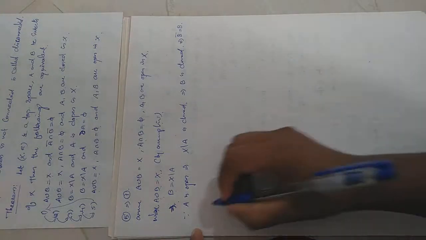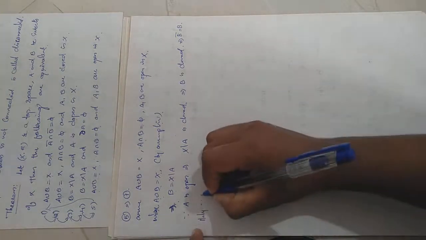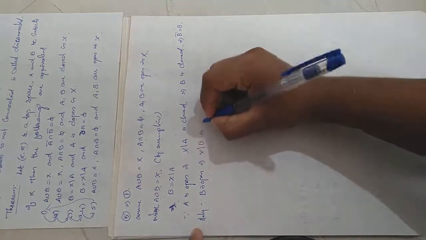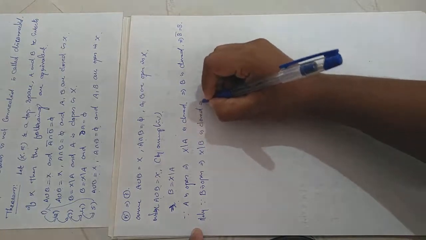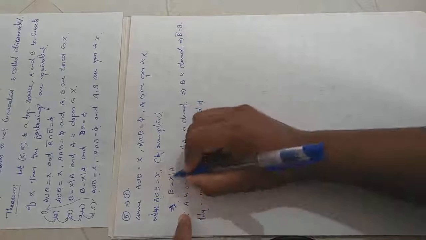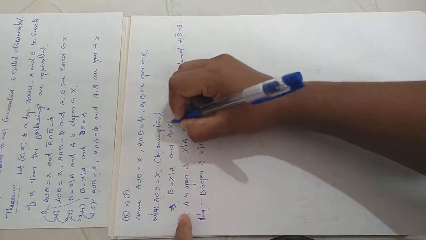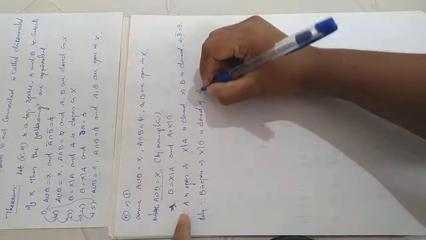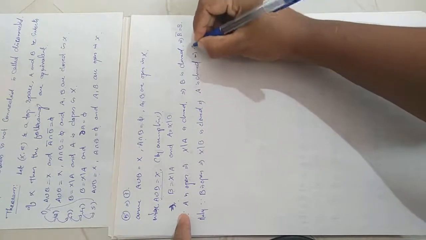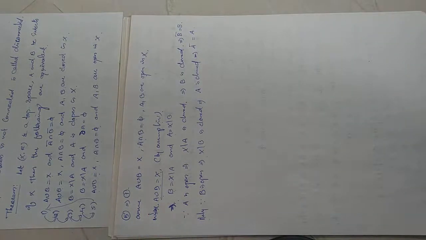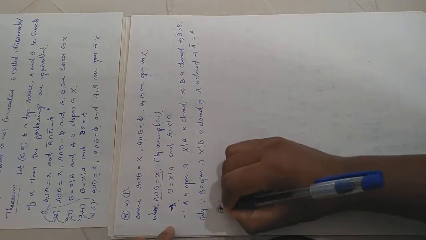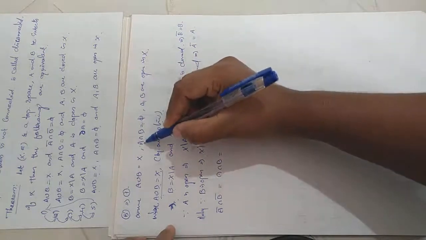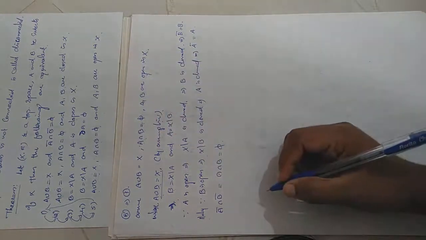Similarly, since B is open, X minus B is closed. What is X minus B? B equals X minus A, and I can also write A equal to X minus B, from this equation. So X minus B is closed means A is closed, right? When A is closed, A closure will be equal to A. Then what will be A closure intersection B closure? It is nothing but A intersection B. By assumption, we have taken A intersection B equal to empty. So we get A closure intersection B closure is equal to empty.